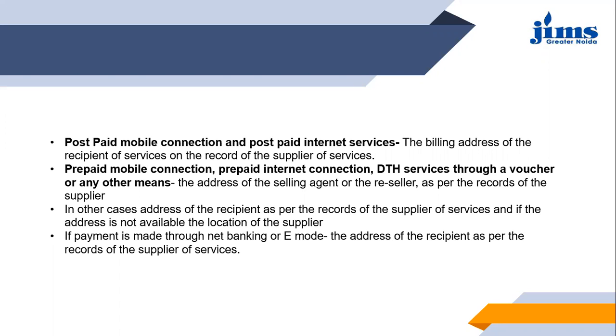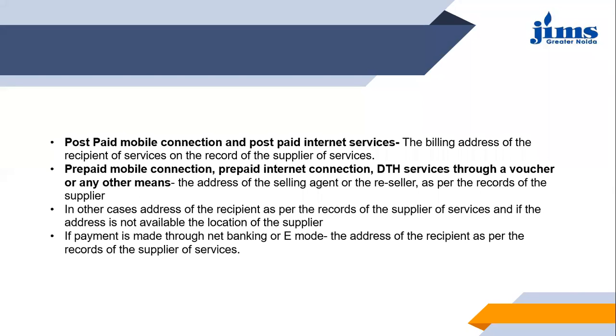For such services, if it is a prepaid connection, prepaid internet or prepaid mobile or DTH direct to home connection, then the address of the selling agent or the reseller, so you have to be very specific that the address of the selling agent from whom you are taking the services or the reseller as per the records of the supplier will be considered as the place of supply.